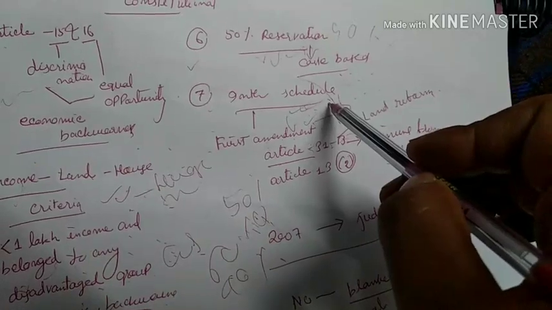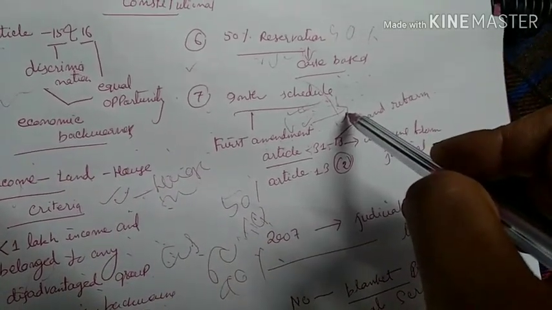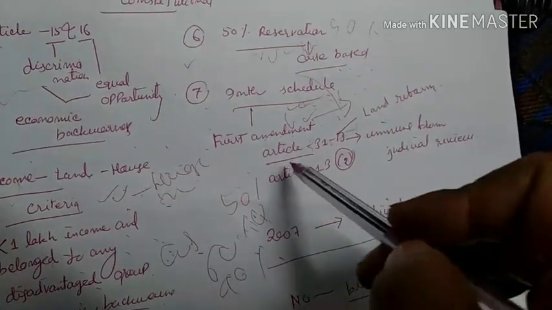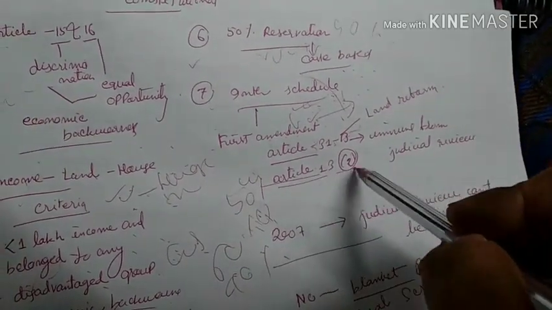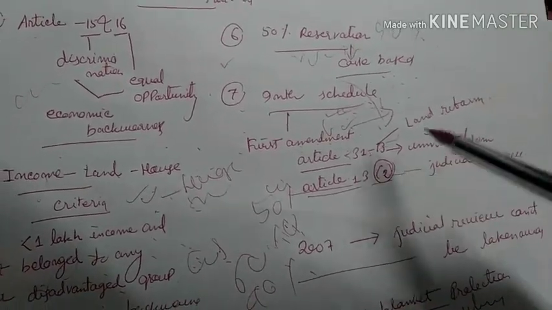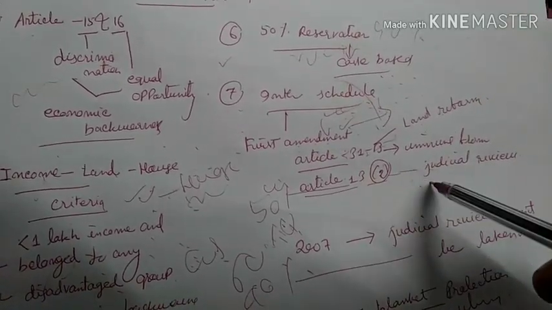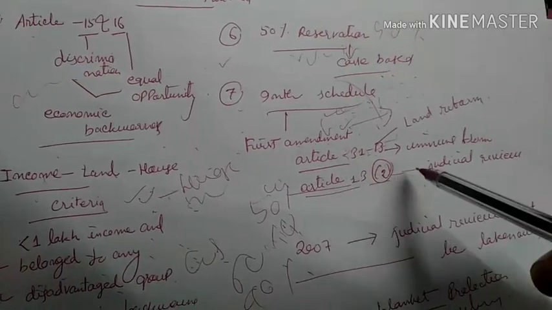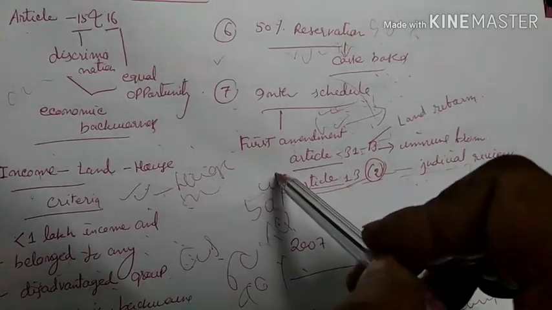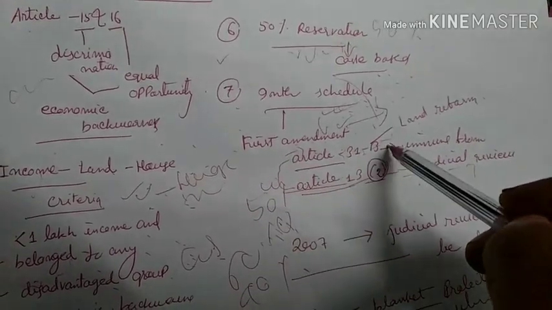It means the Ninth Schedule gives immunity to any law from judicial review, which is inconsistent with Article 13(2), which implies judicial review, a basic structure of the Indian Constitution. It is inconsistent with Article 31B.